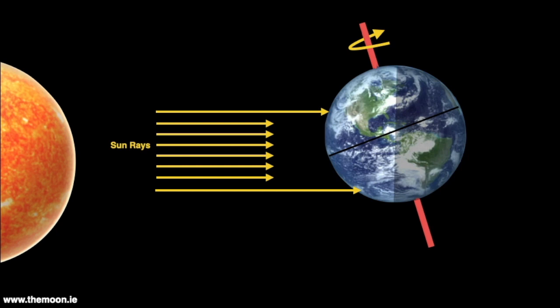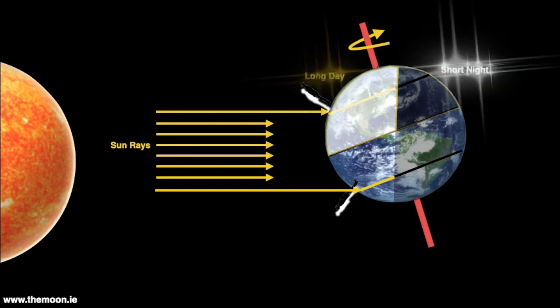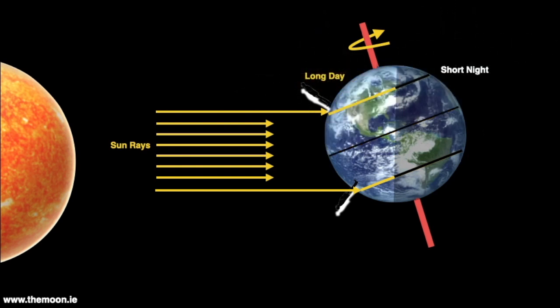Consider the situation when, from a Northern Hemisphere perspective, the axis is pointing toward the Sun. Because of the position of the Sun, we see that for someone in the Northern Hemisphere, more time is spent in sunlight than in the dark. That is, the days are longer than the nights. And conversely, someone in the Southern Hemisphere experiences shorter days and longer nights.